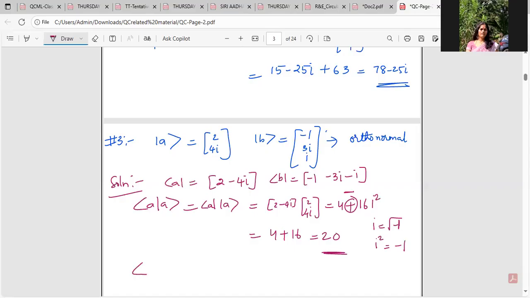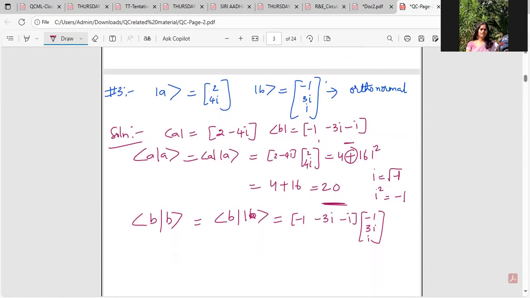Okay. Now coming to the inner product of B. What is the dual of B, ket B, I'm sorry. What's the dual? As I have written here, the dual is minus 1, minus 3i, minus i. Minus 1, 3i, and i is the original vector or the state.